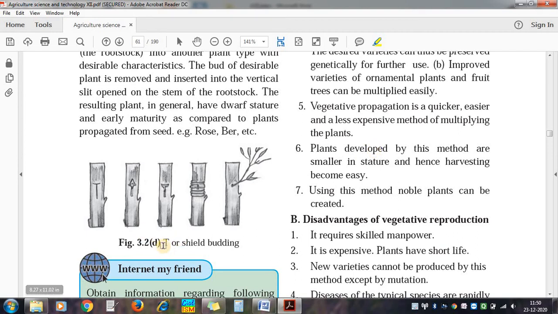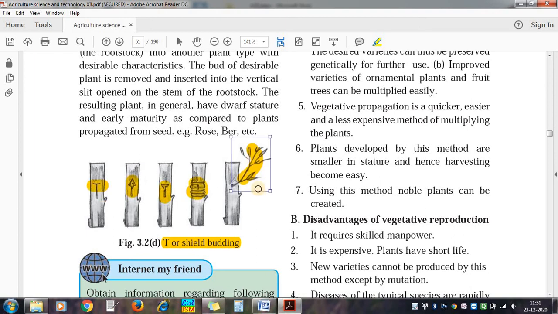Take the example of T budding or shield budding. Remember that these are all stock plants. These plants are of poor quality, but their growth is good. Many times they are resistant to pests and diseases.